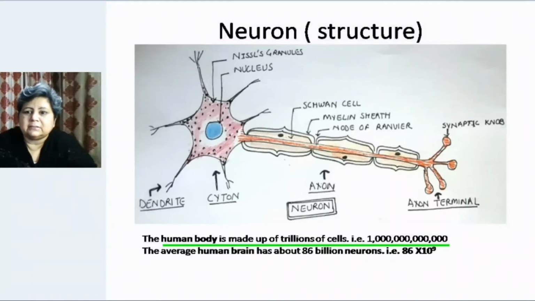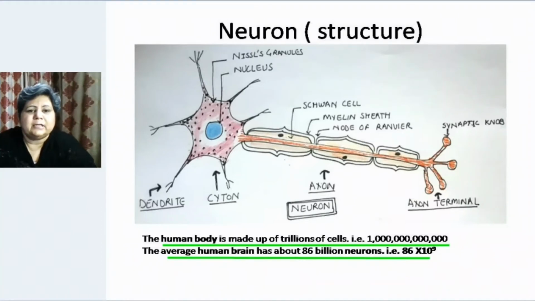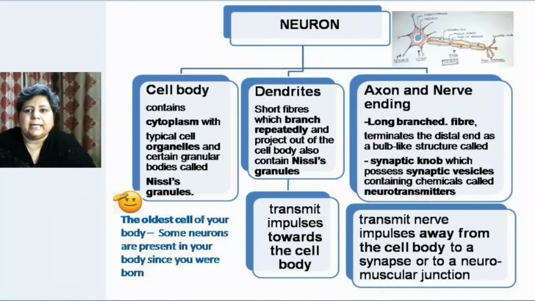That means 1 followed by 12 zeros. And the average human brain has about 86 billion neurons. So many neurons are present in the brain. And as we have just studied, all the structure and function of the nervous system is because of these neurons. So let us come back to the point, that is, what are the different parts of a neuron.